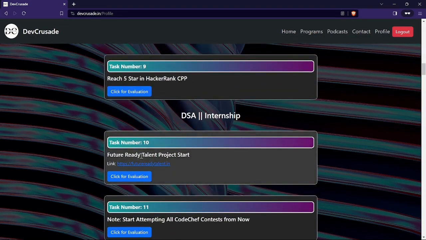In the next month, from task 10, the Future Ready Talent project starts. This is one internship which I personally did back in my second year. We will give you guidance on how to complete this, and it is pretty good, backed by Microsoft and AICTE itself. It's not compulsory to complete just this one.